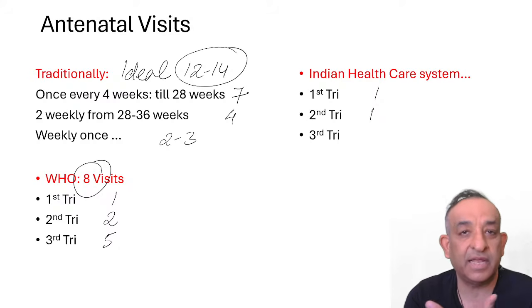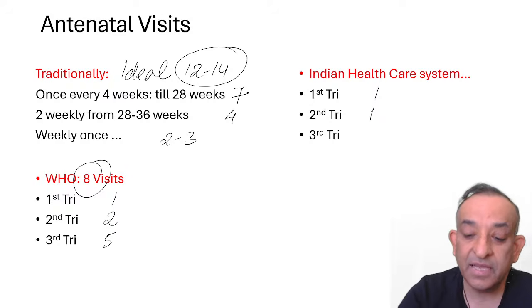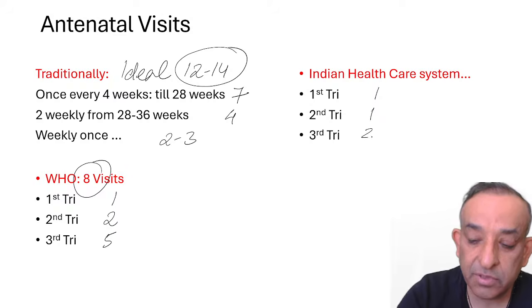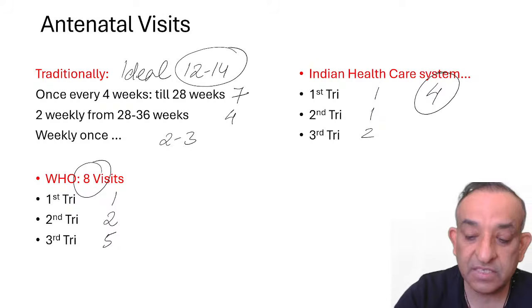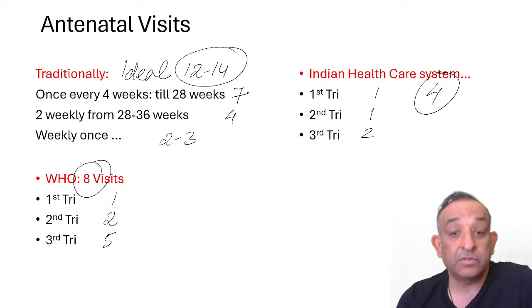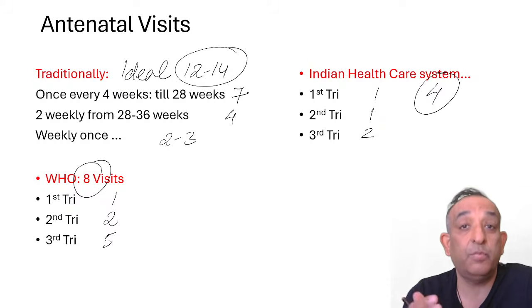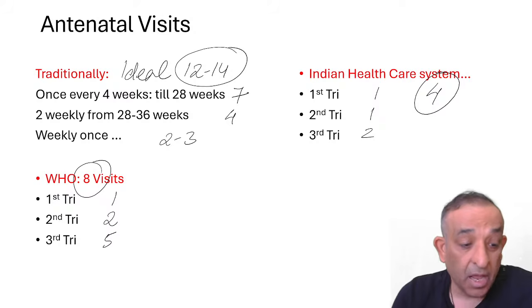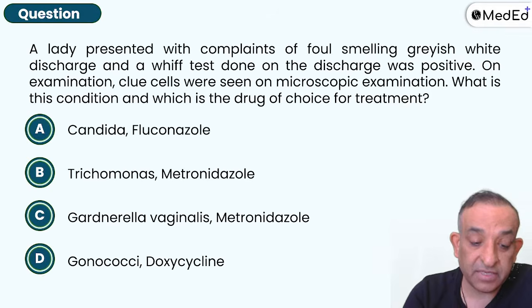If you don't come again, at least once you should come. And then in the third trimester, you should come twice. So that is 4 visits in the Indian healthcare system. So that's what was asked in this question. How many visits at least? Right. So after knowing this, let's go to the next question.